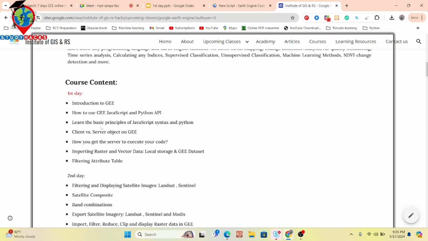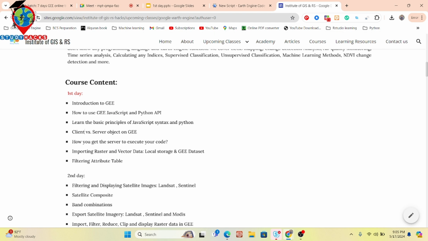We also talk about client and server objects on Google Earth Engine. It's very important for learning Google Earth Engine, and how we can get the server to execute our code. We also discuss how we can import different types of datasets, whether raster or vector datasets, into our Google Earth Engine platform. We also discuss how to filter the attribute table.